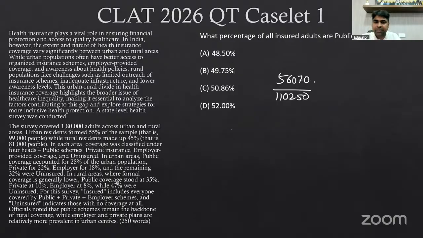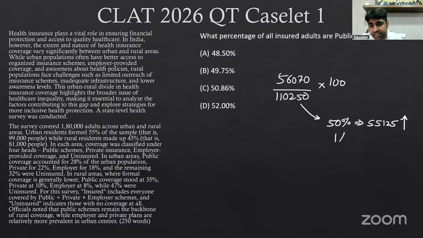56070. This is obviously very close to 50 percentage, but is it more than 50% or less than 50 percentage? If this is the 100 percentage of itself, then the 50 percentage of this will be the half. Just do the half of it. We'll get 55125. And it is supposed to be more than that, right? Because it is 56,000 here.